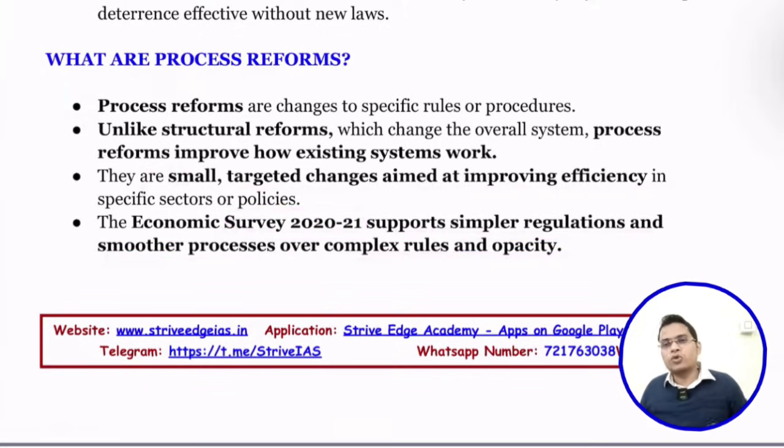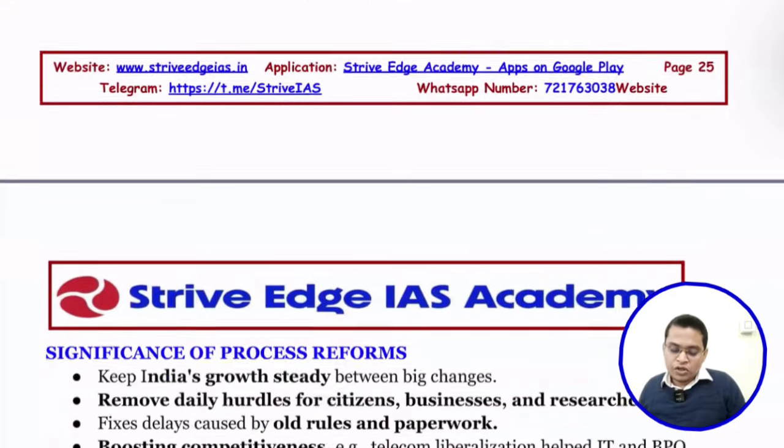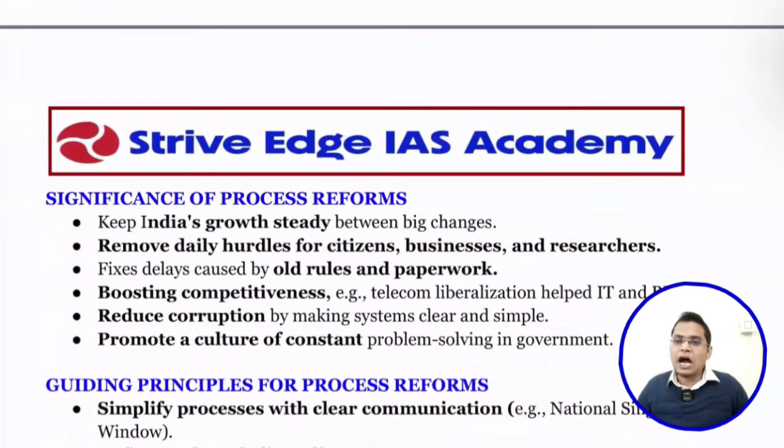If you have complex laws and regulations, people will not follow them. Rather, they will find a way to violate them. If you make it very simple and easy to comply, people will definitely comply. So that is the reason we need to make our reform process very simple. Okay. So, the significance of this reform. How is this reform going to be helpful for our Indian economy?